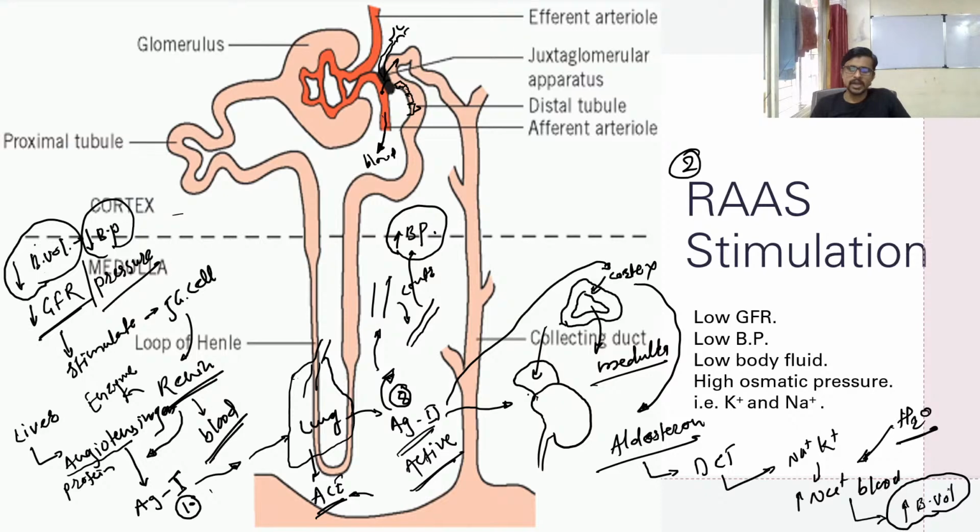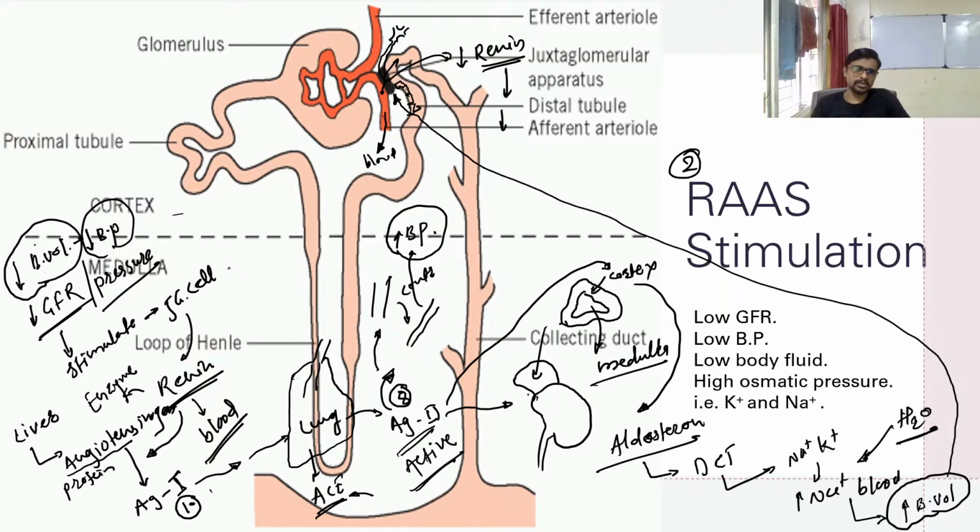Okay, so what happens when the volume is maintained? It again acts on the JG cell, and this JG cell stops or decreases renin production. So when renin is low in the blood, it is not going to convert angiotensinogen into angiotensin 1. The less angiotensin 1 again results in less angiotensin 2, and again results in less production of aldosterone, and it comes to normal.